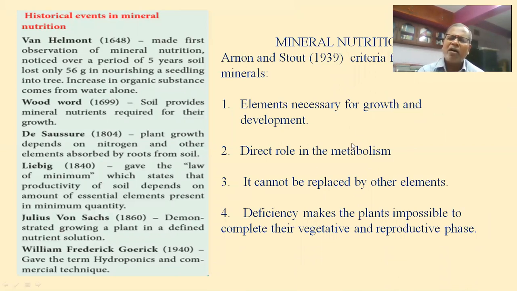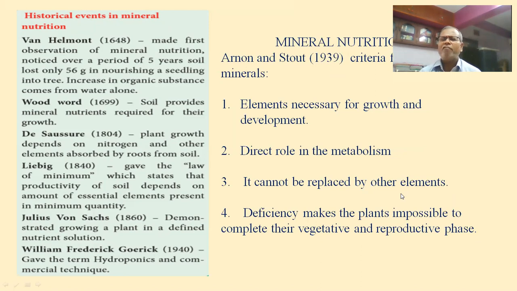Mineral nutrients are needed, they are necessary for growth and development. They play a vital role in metabolism. Very important: in plant photosynthesis, photolysis of water needs manganese, calcium, and chloride ions. Magnesium is an essential component for the formation of chlorophyll. It cannot be replaced by other elements, so it plays a vital role. And finally, deficiency of these elements makes it impossible for the plant to complete its vegetative and reproductive phase.